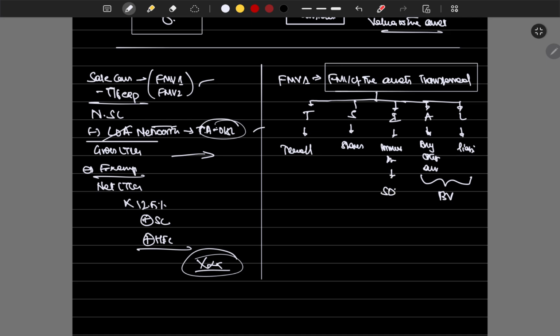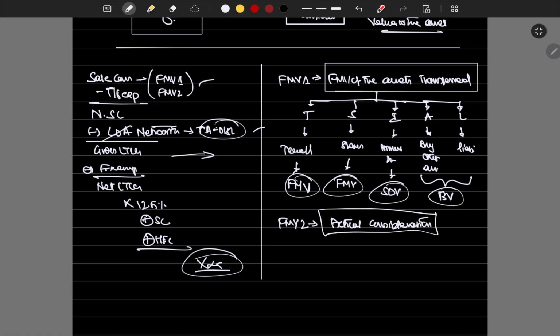Immovable property will be valued at SDV, which is stamp duty value. Shares will be at fair market value. Jewelry will be at fair market value. This is how we are going to value all these assets. We are going to take fair market value to compute the asset consideration: fair market value for shares, stamp duty value for immovable property, and for all others book value. Fair market value 2 is actual consideration.